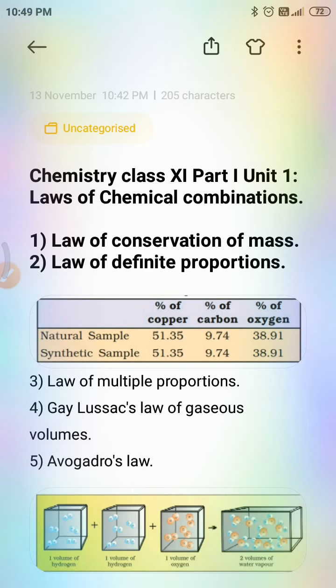If he did the experiment with hydrogen 2 grams, and added 16 grams of oxygen, finally he got the compound water, that is 18 grams. In the same way, keeping hydrogen constant at 2 grams, he added oxygen 32 grams.